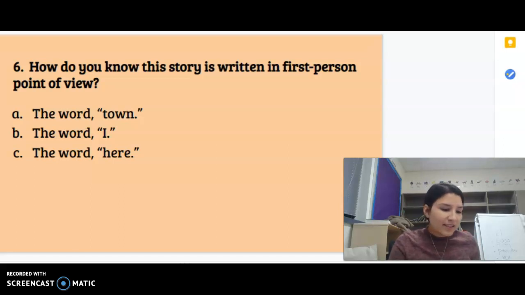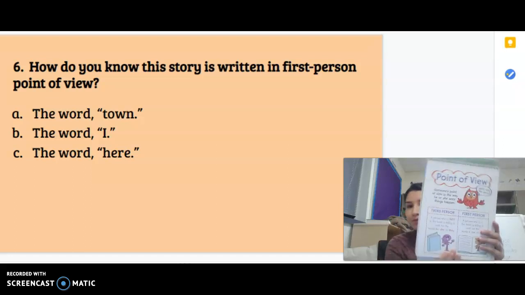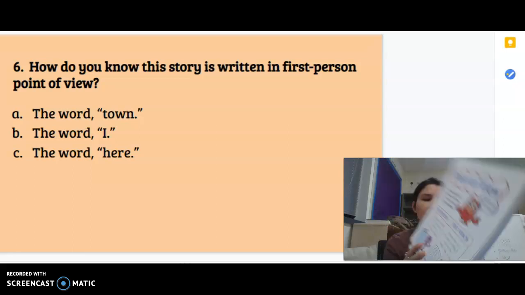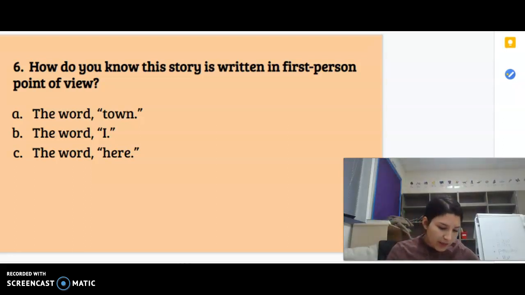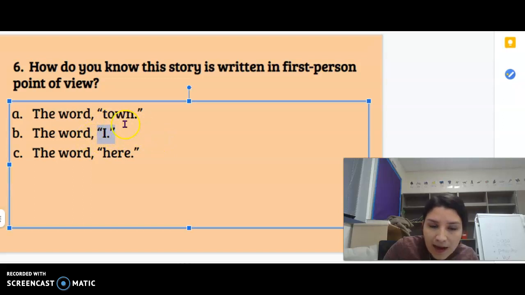Okay, let's go ahead and talk about this question. If you chose answer B, you are correct. First person point of view. So I'm looking at the anchor chart that we've gone over. And first person, what it says is, a person who is in the book is telling it. So words you should look for are I, me, my. Right here, I. We see this word I in the story. That's how I know it's first person point of view, because of the word I.